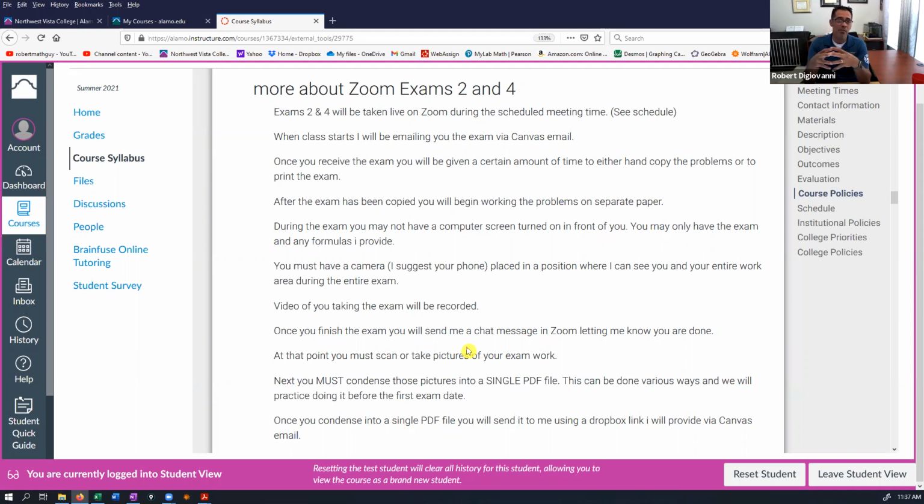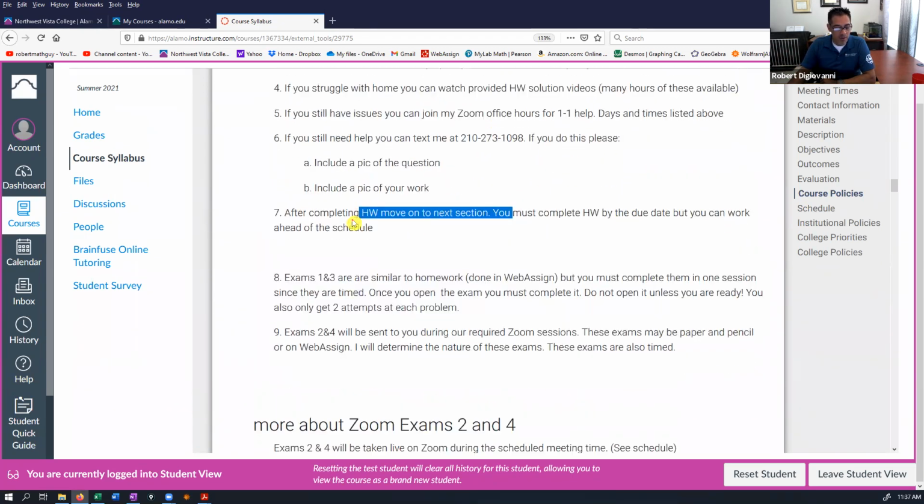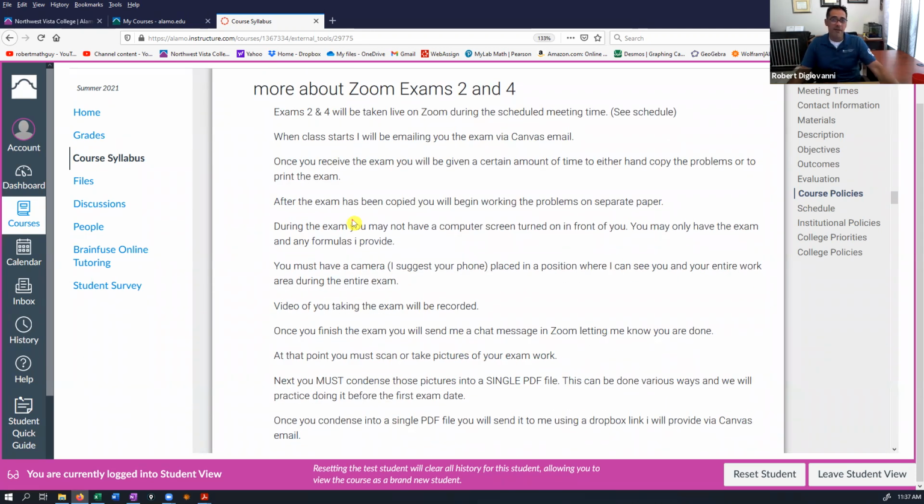And at that point, you must not have your computer on, but you still have to be on camera. So what most students do is they use their phone. They set their phone up somewhere in their room, they plug it in so it doesn't die during the exam, and that phone must show you.